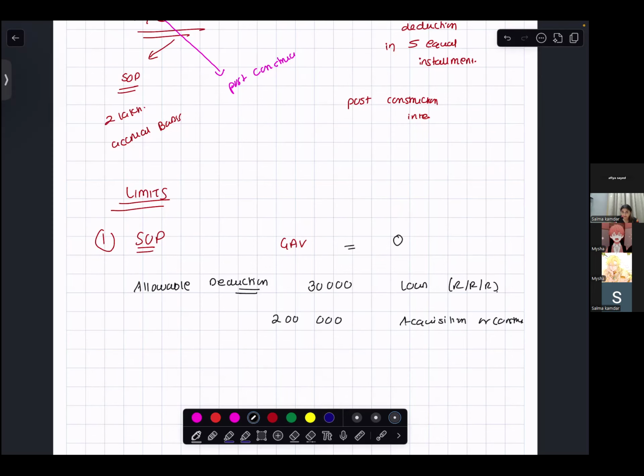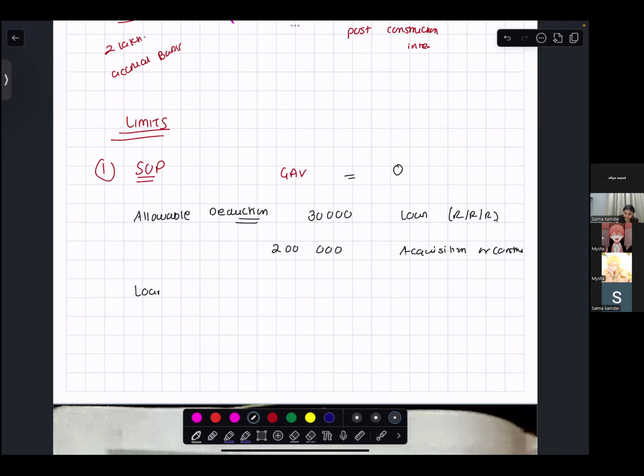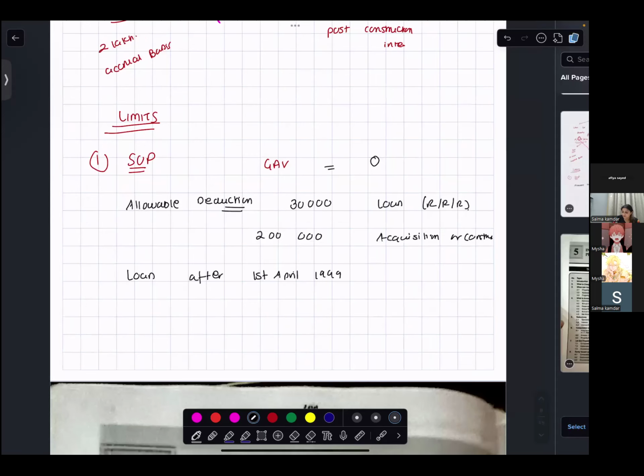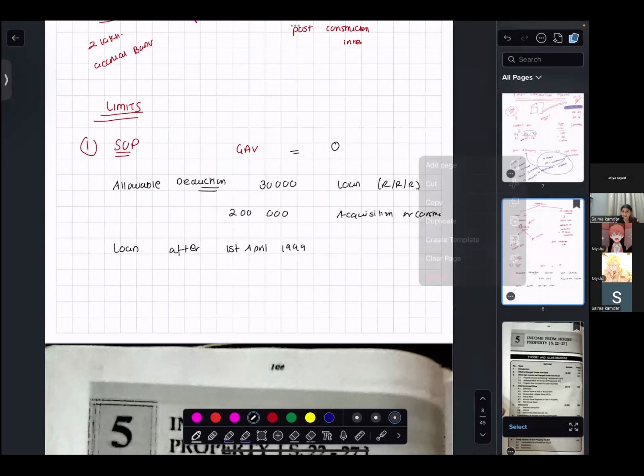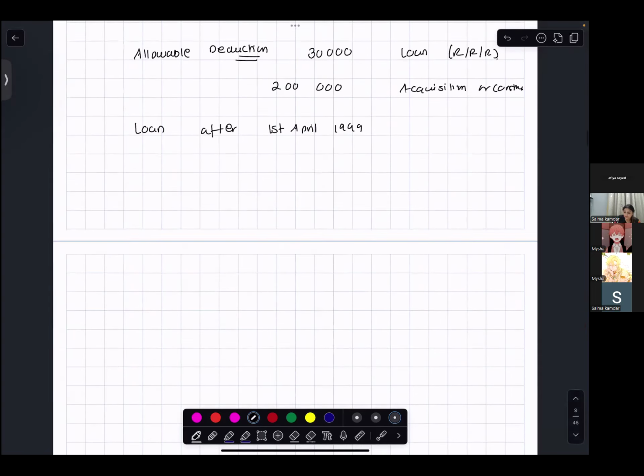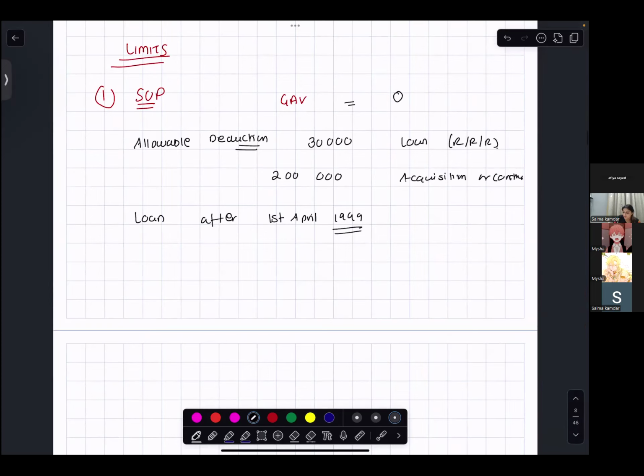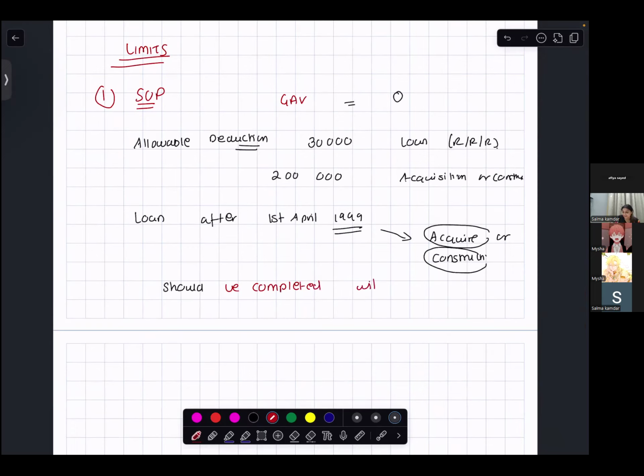If you are taking the loan after 1st April 1999 to acquire the property or to construct the property, then this acquisition or construction should be completed within 5 years from the date of loan taken.